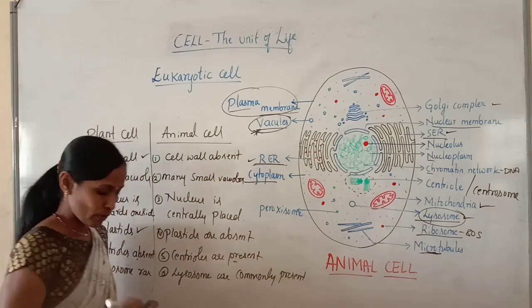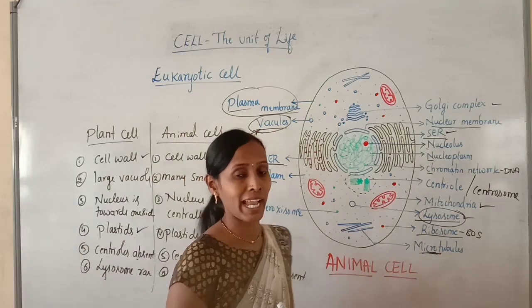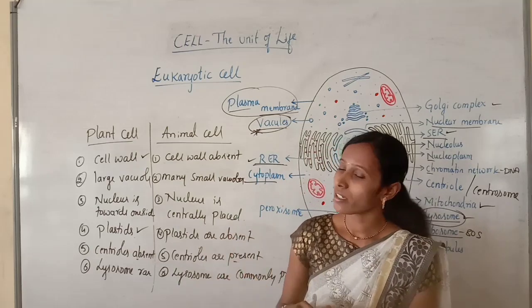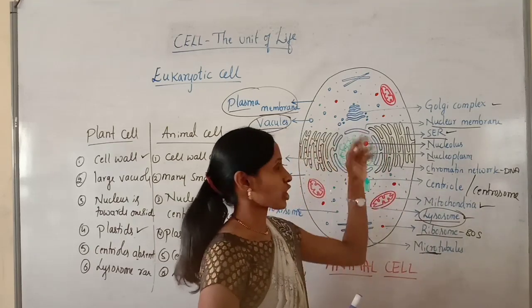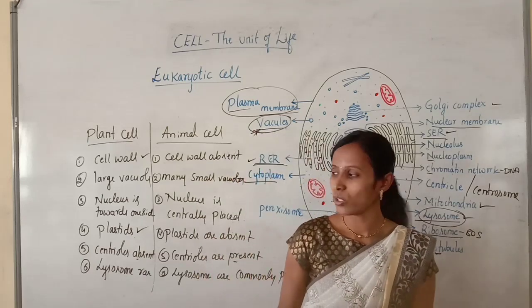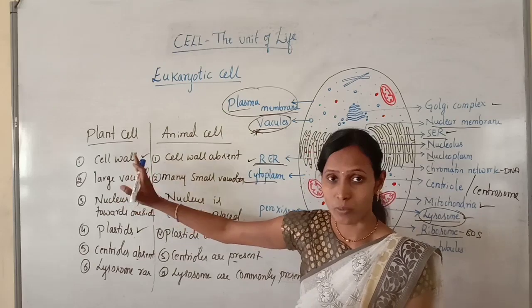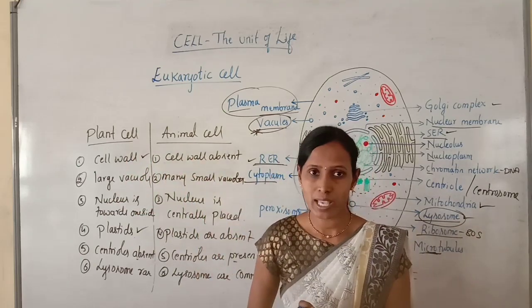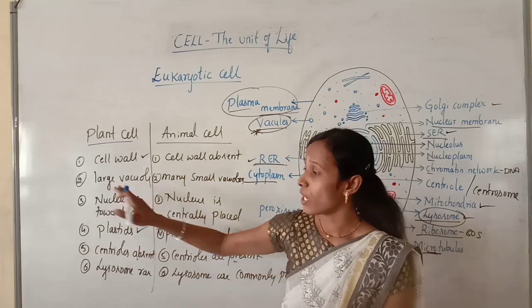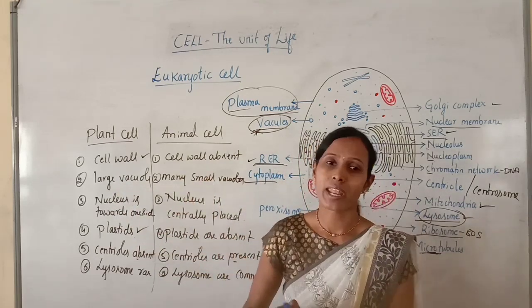Commonly present. So these are certain very important differences between plant and animal cell. Even we can list out a few more differences also, like the shape of the cell, everything we can include. But these many differences are enough. So in plant cell, there is a presence of a rigid cell wall, but in animal cell, the cell wall is absent. So here in plant cell, there is a large central vacuole, but in animal cell, there are many